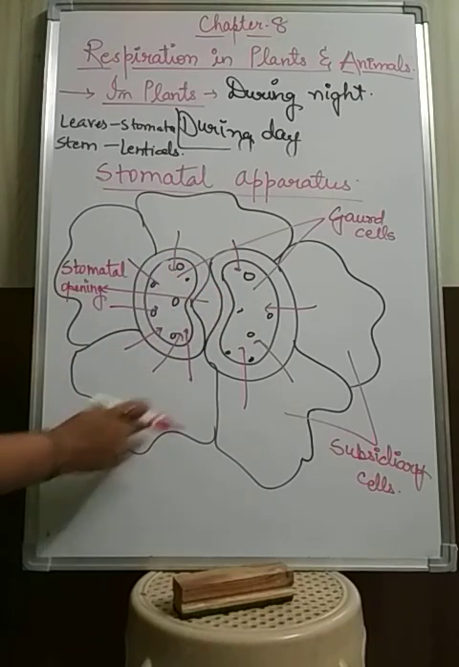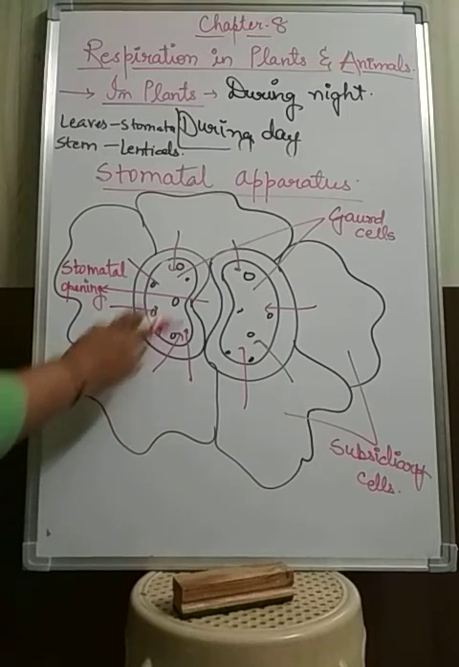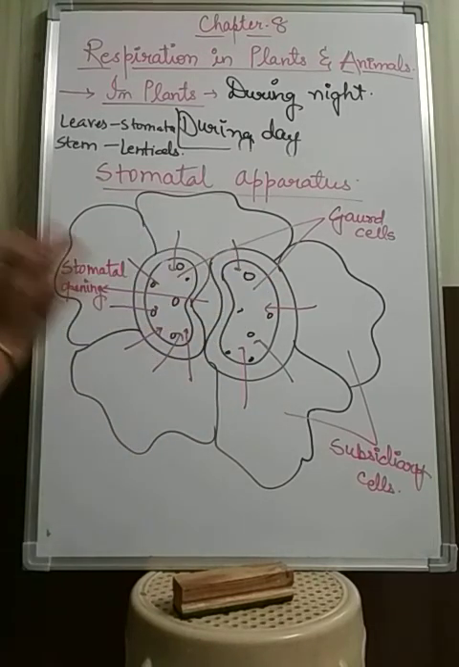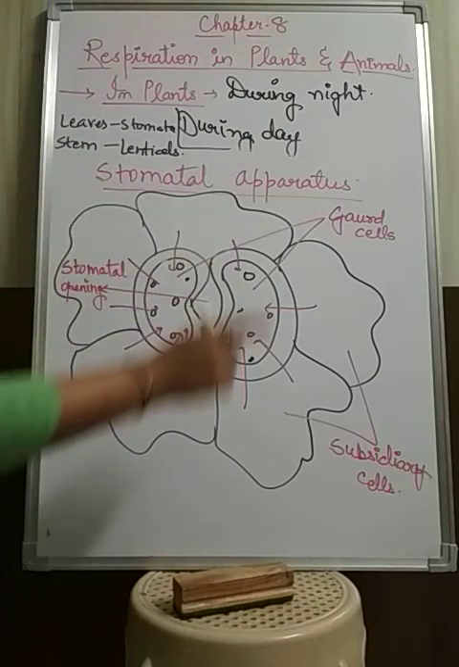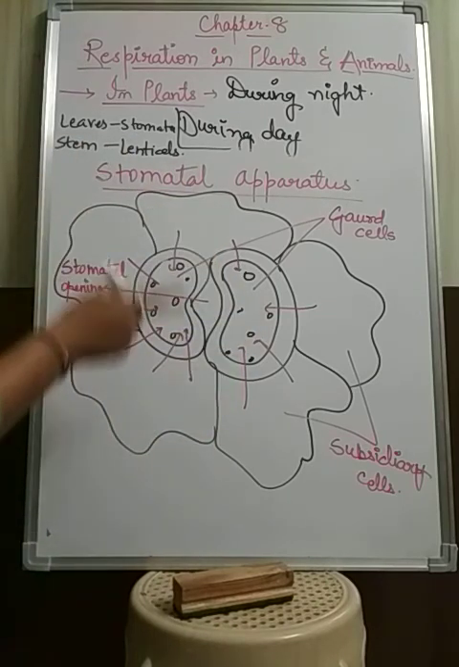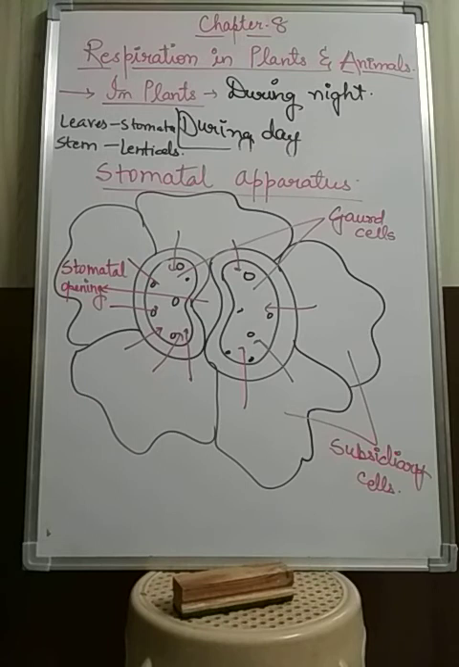Then these subsidiary cells, first of all, help in the flow of water to the guard cells through them, and second, they support the structure and the function of the whole stomatal apparatus.